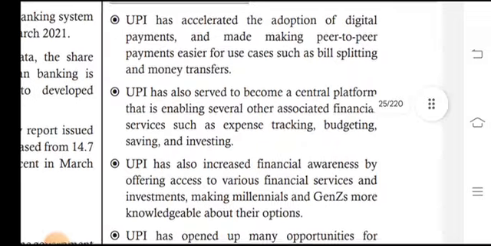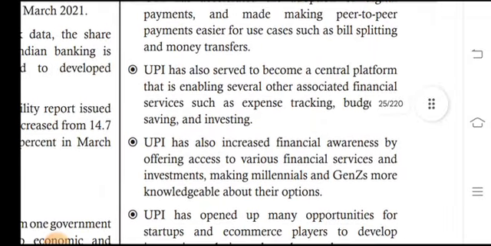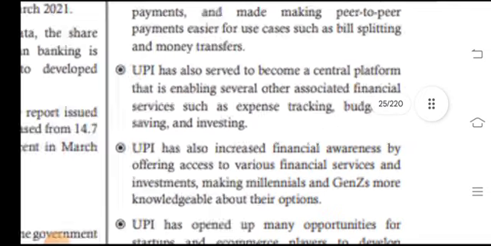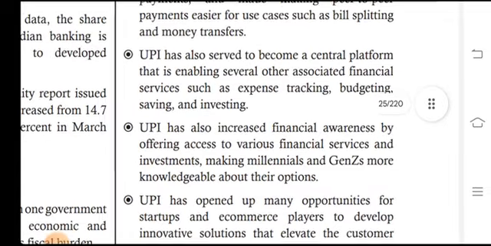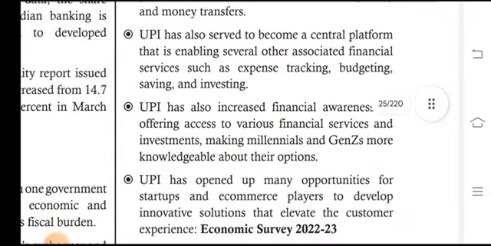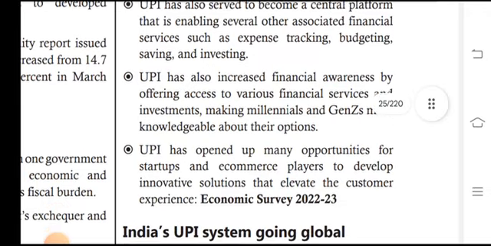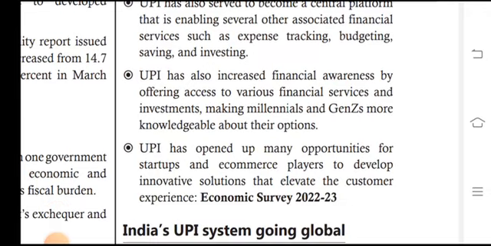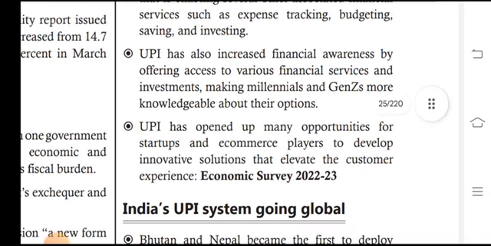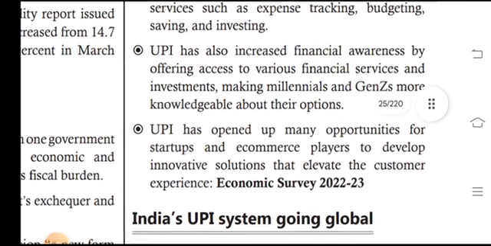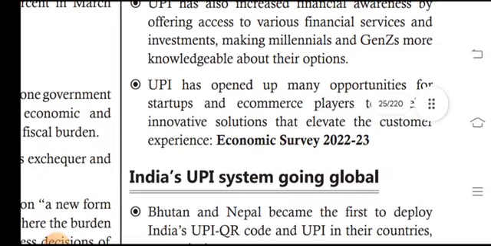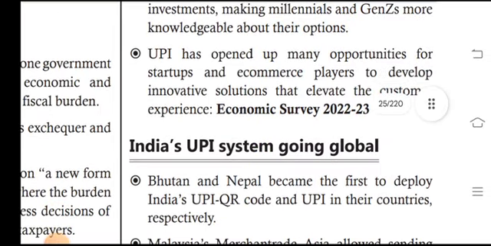UPI has also become a central platform enabling several other associated financial services, such as expense tracking, budgeting, saving, and investing. UPI has also increased financial awareness by offering access to various financial services and investments, making millennials and Gen Z more knowledgeable about their options. UPI has opened up many opportunities for startups and economic players to develop innovative solutions that elevate the consumer experience.